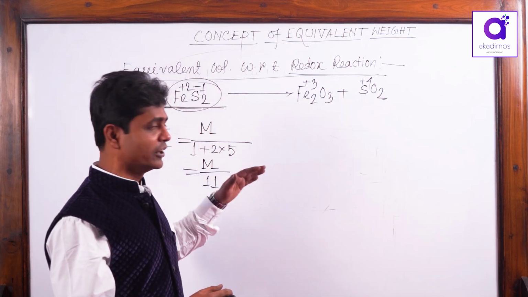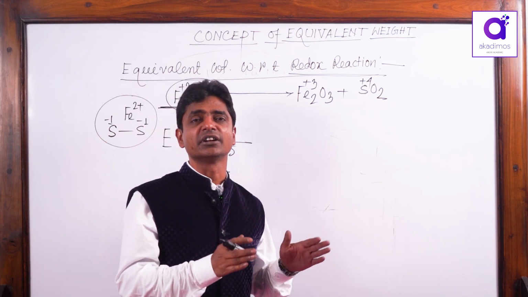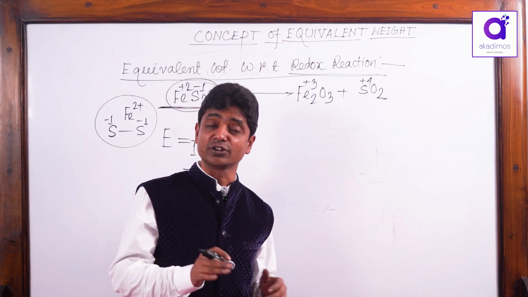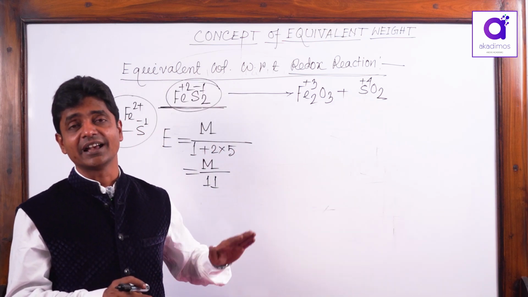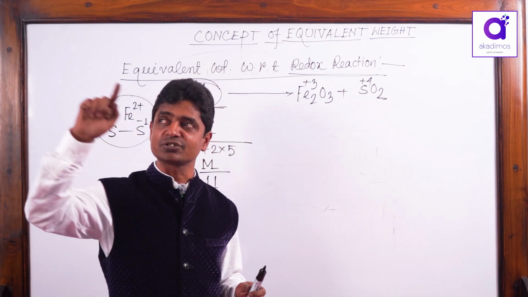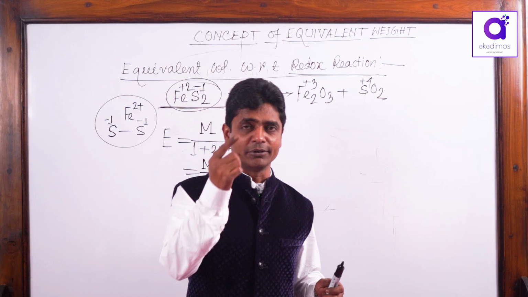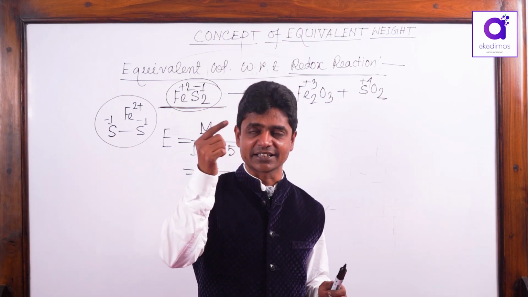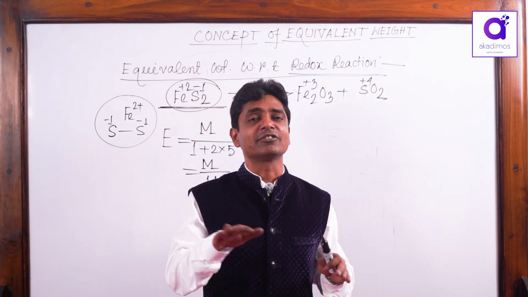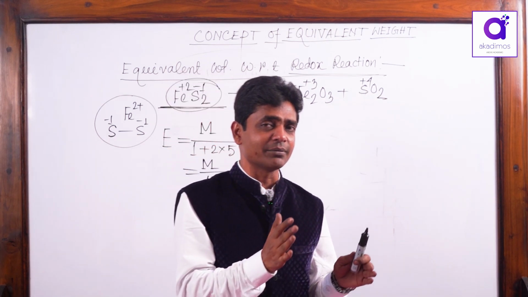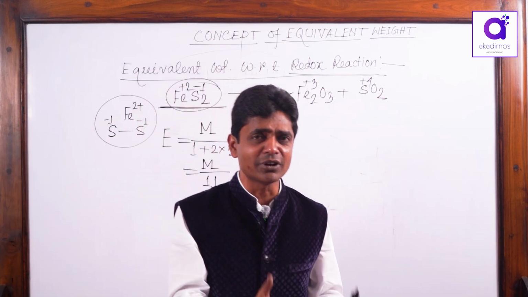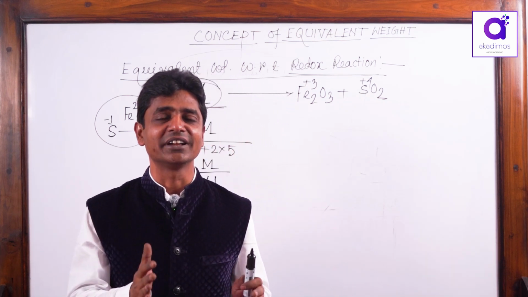That's why when you split a complete redox reaction into oxidation half and reduction half, individually you get the equivalent weight of the oxidant as well as the reductant. When you take 1 gram equivalent of oxidant, it is associated with 1 mole electron transfer. If you take 1 gram equivalent of reductant, that is also associated with 1 mole electron transfer. That means loss of electrons equals gain of electrons. 1 gram equivalent of oxidant gives 1 mole electron loss, and 1 gram equivalent of reductant gives 1 mole electron gain.